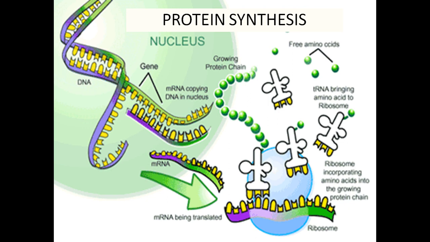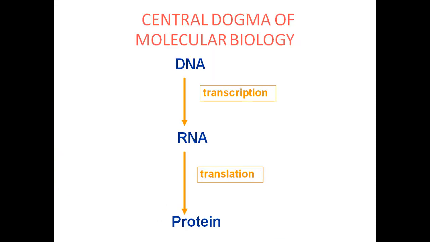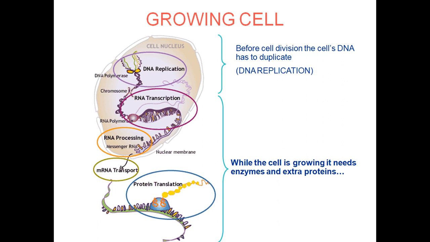Now next one is the protein synthesis. Central dogma: DNA gets converted into messenger RNA and this messenger RNA forms the new protein. DNA gets converted into RNA, which is the transcription, and RNA gets converted into protein, which is the translation. These are the growing cells. Before cell division, the cell's DNA has to duplicate.